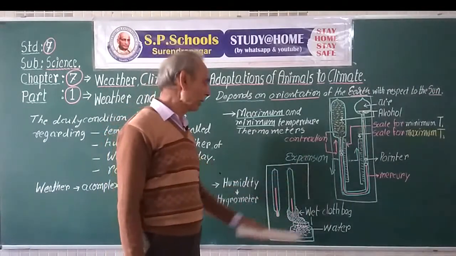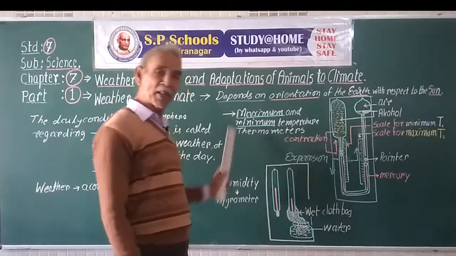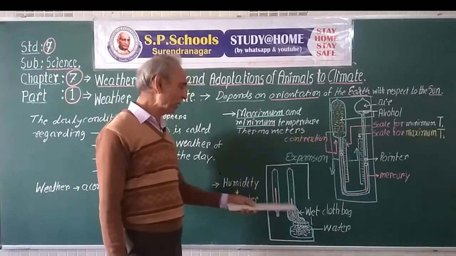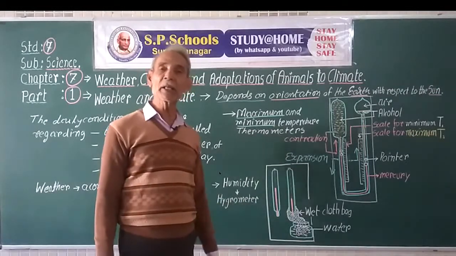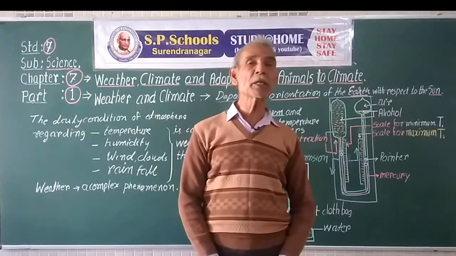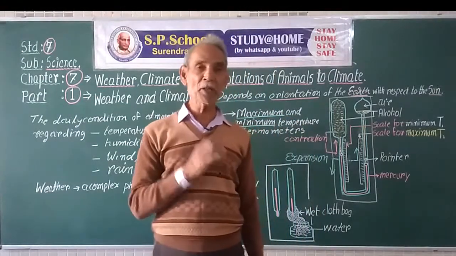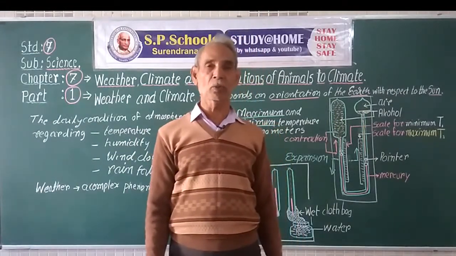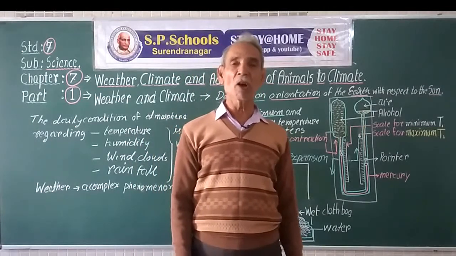Now, if there is more moisture in the atmosphere, the evaporation here will be less. If there is less moisture, dry weather, the evaporation here will be more, and this will cool down the bulb. So there will be a greater difference in dry weather and a lesser difference in humid weather. So from the difference and the standard tables, we can estimate the humidity of the day. Thus, various factors or elements of weather can be determined and weather can be forecasted, whether the day is warm or cool, hot, dry, cloudy, windy, or if there is any rain.